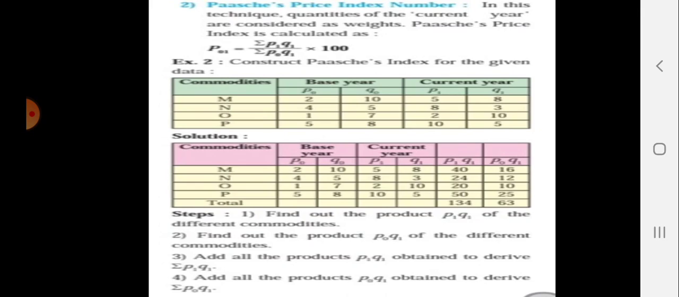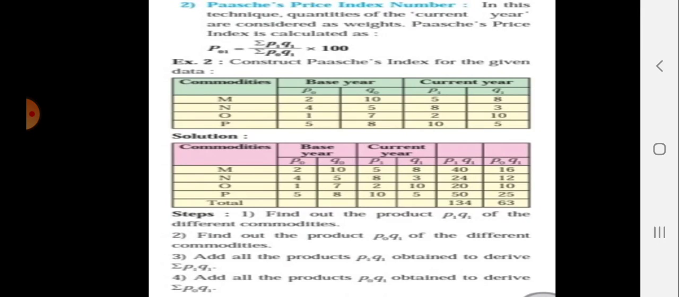So let's discuss the example. We apply the formula P01 is equal to summation of P1 Q1 divided by summation of P0 Q1 multiplied by 100. So we use that figure: 134 divided by 63 multiplied by 100 is equal to 212.69. So this is the Pasche index number P01.